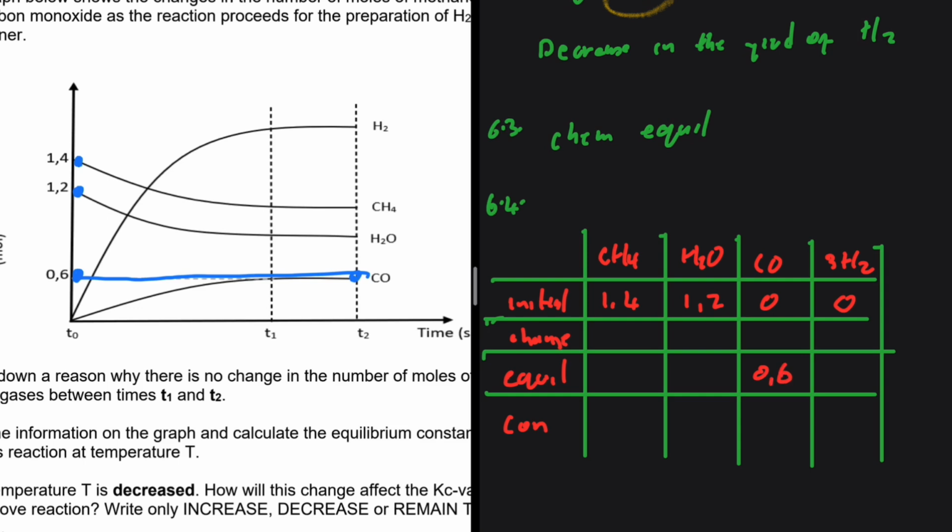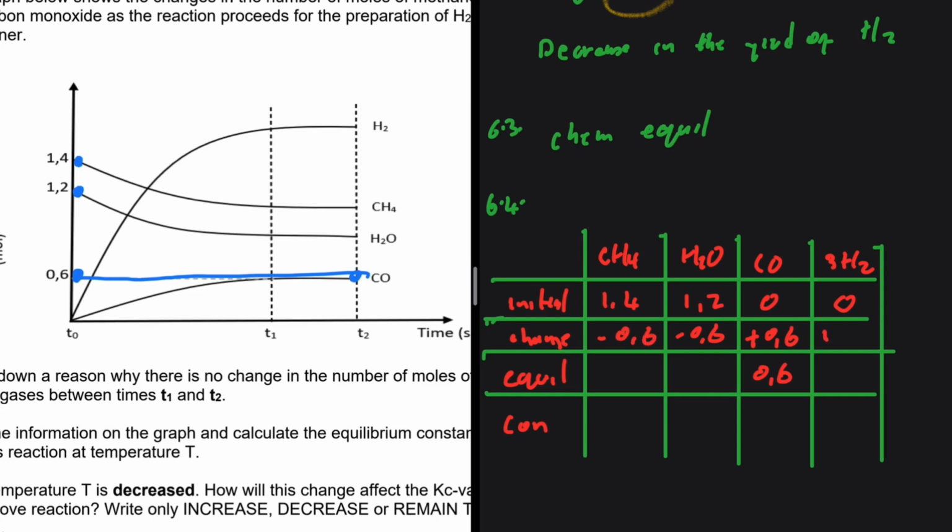So we have 0.6. So clearly, the forward reaction was favored, right? We have more products than we had initially. So it means that here there was an increase of 0.6, right? Meaning that for H2O, there was a decrease of 0.6 as the balancing coefficient is 1:1. If the balancing coefficient was, let's say, maybe 2:1, and then carbon monoxide is 1 and H2O is 2, then we would have minus 0.6 multiplied by 2. But here it is just 1. And then minus 0.6 also, because it goes down.